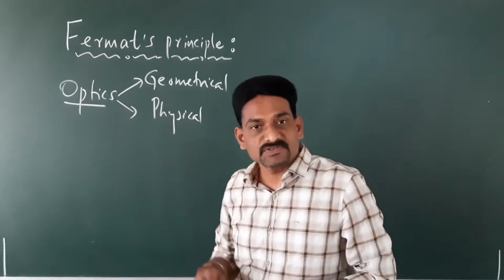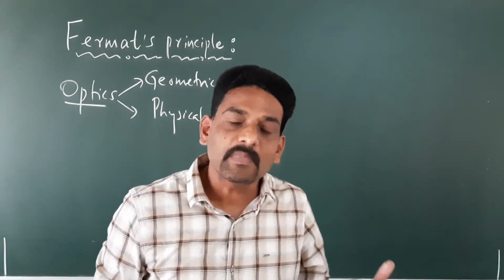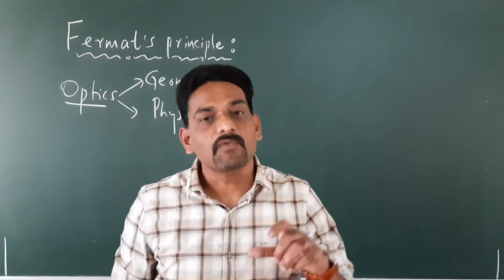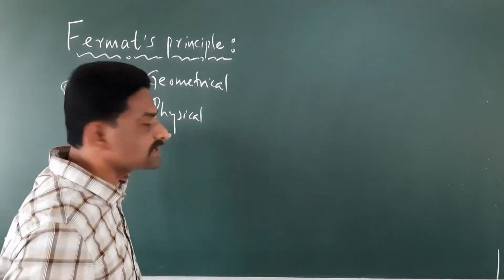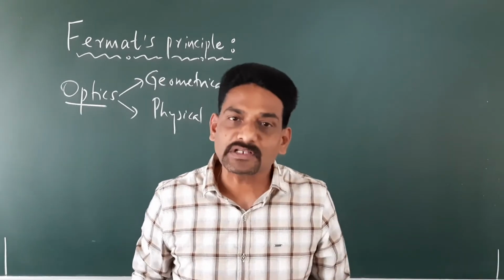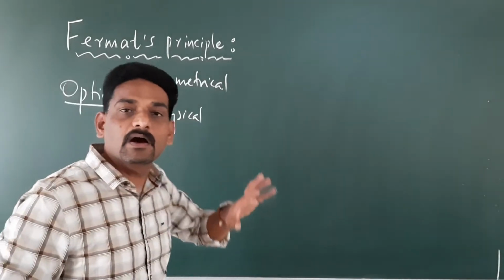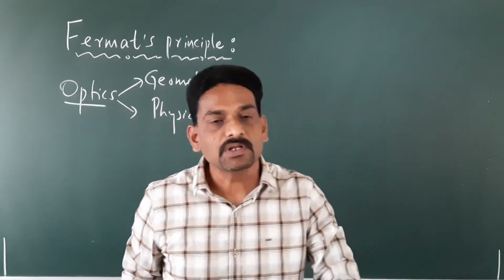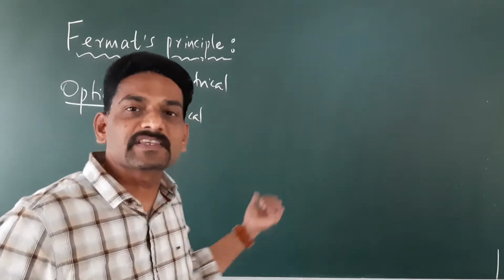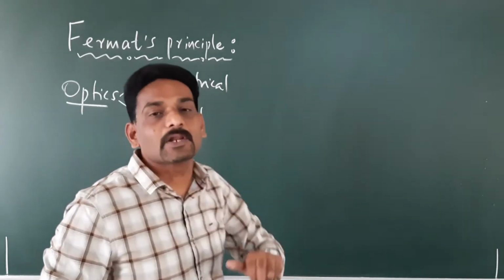Then what is physical optics? Physical optics deals with the properties of light by considering light as a wave. The wave aspect of light is discussed in physical optics. Phenomena like interference, diffraction and polarization will be discussed in physical optics. So we understood what optics, geometrical optics and physical optics are. Fermat's principle comes under geometrical optics.